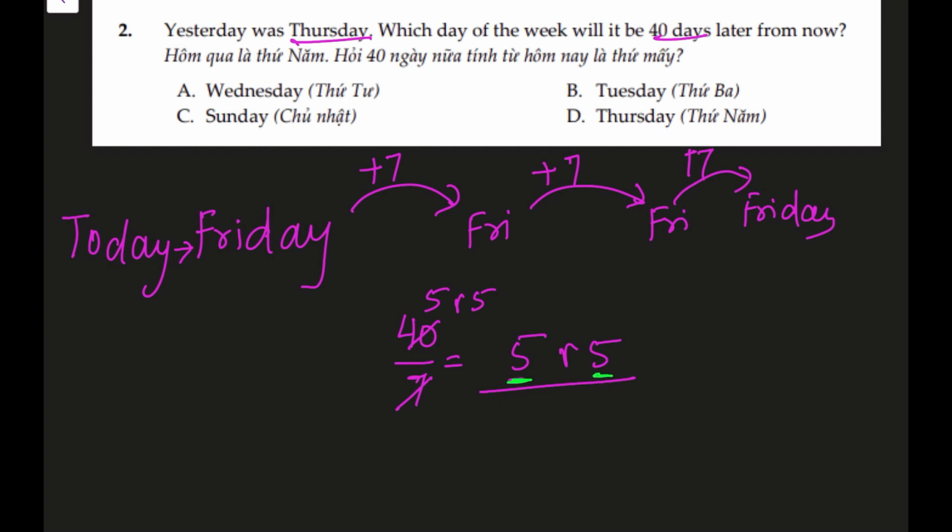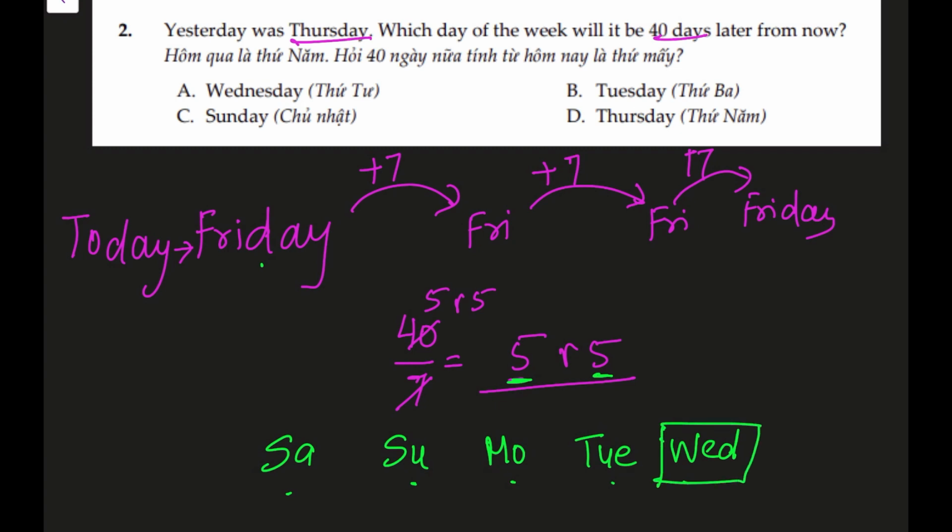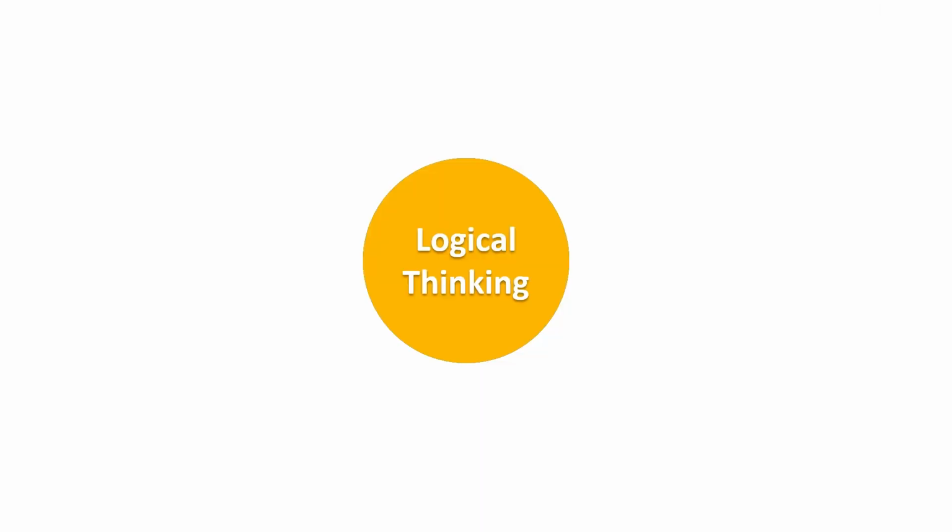All right, let's write it down. So after Friday it will be Saturday, Sunday, Monday, Tuesday, and Wednesday. Let's count. So 5 full weeks, and 1, 2, 3, 4, 5. So the 5th day is a Wednesday. So our answer is Wednesday.